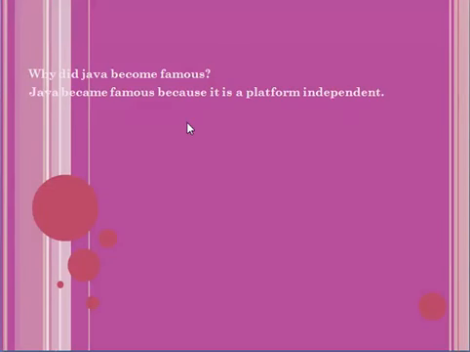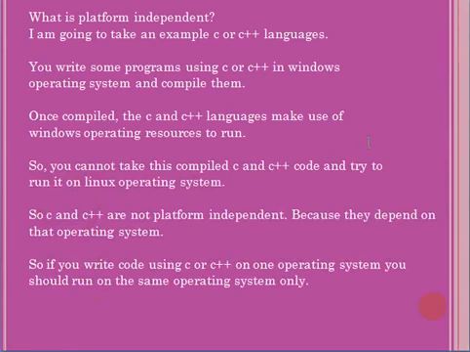Why did Java become famous? Java became famous because it is platform independent. What is platform independent? I am going to take an example of C and C++ languages. You write some programs using C and C++ in the Windows operating system and compile them. Once compiled, C and C++ make use of Windows operating system resources to run.